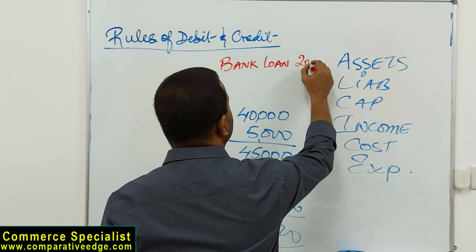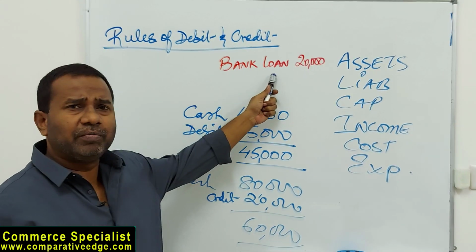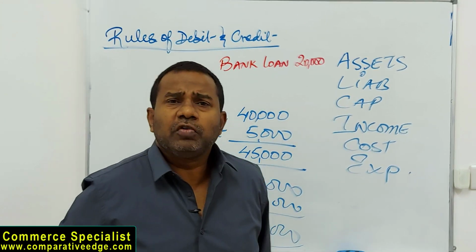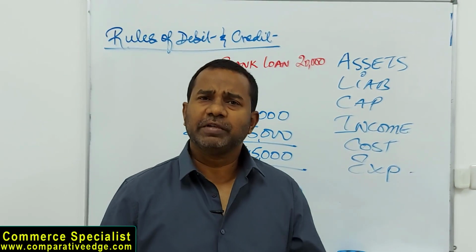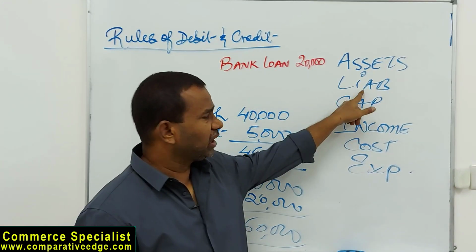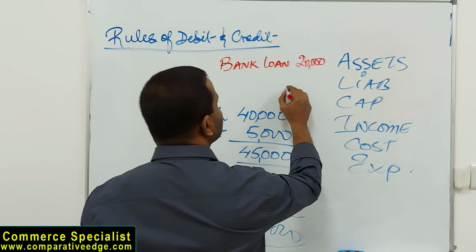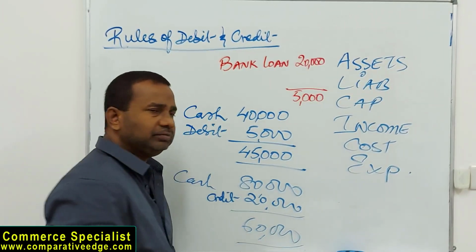Bank loan of $20,000. Now obviously if it's a bank loan, by definition it's a liability, because a loan is an amount which we have to pay back. Loan means obligations of the business. So if I'm talking about a bank loan of 20,000, that means I'm talking about a liability. All right, what is happening to it? I have returned the bank loan. Now the balance is only 5,000.